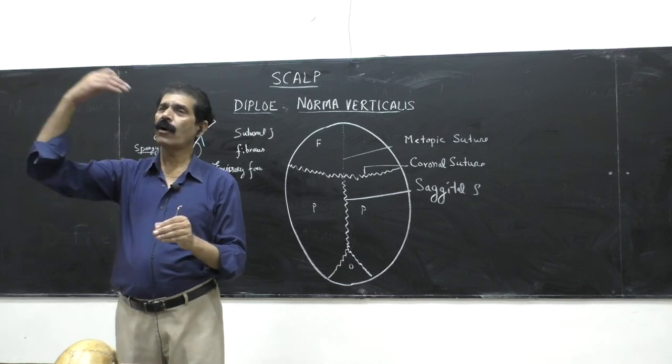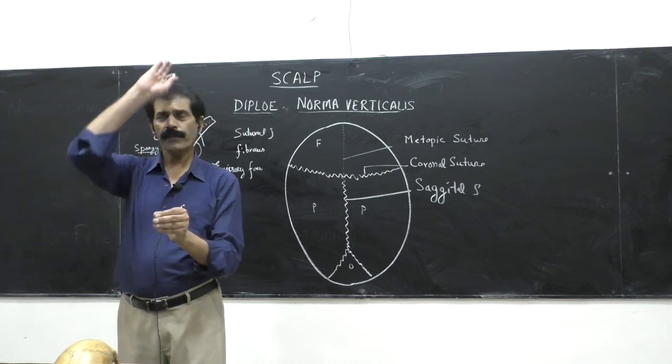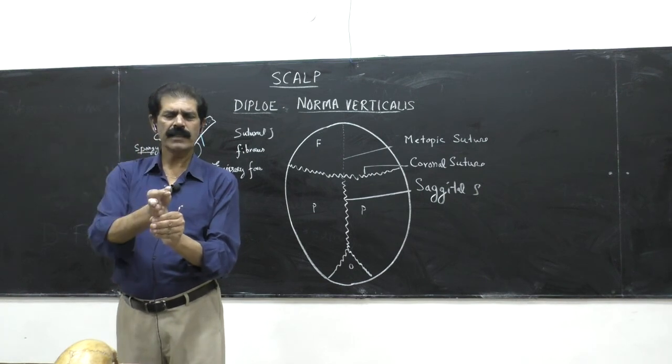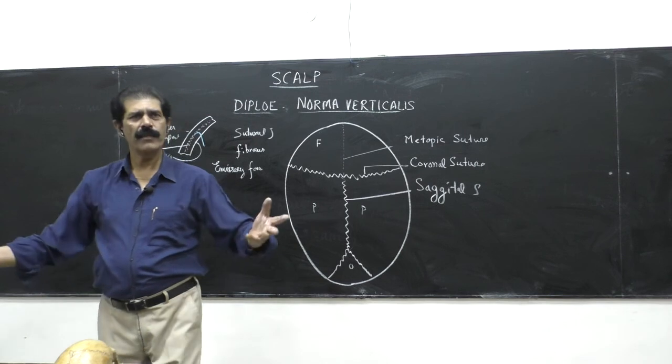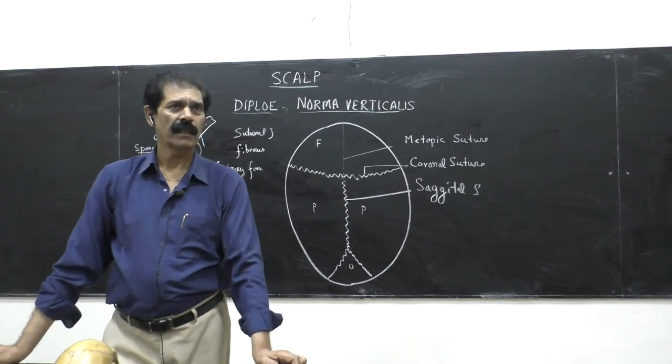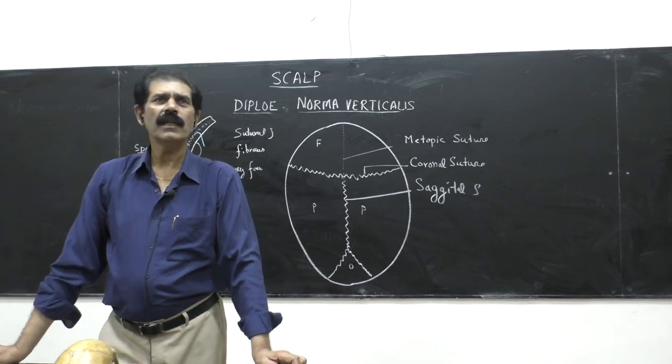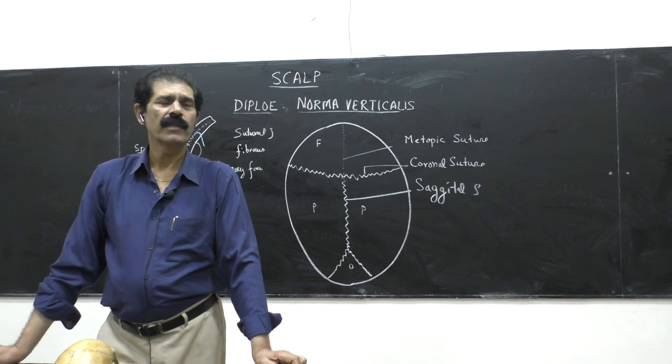Or if any organ in the human body is cut parallel to this line, it will be called a sagittal section of that organ. Maybe brain, maybe liver, maybe spleen, anything. These are general terms you have to use, but they are very, very important in further study of anatomy.